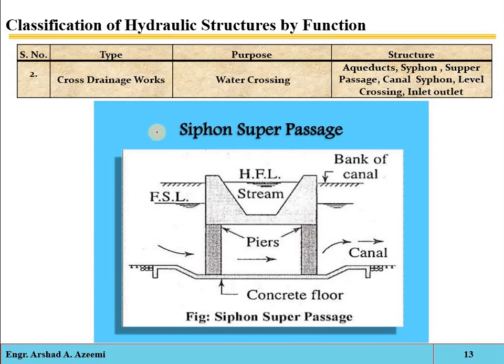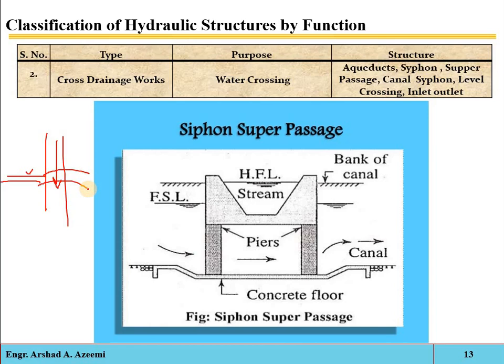As we have discussed, these passages depend on the full supply level of one flowing structure and the bed level of another flowing structure. A super passage is a hydraulic structure in which the drainage flow passes over the irrigation canal. For example, if that is the irrigation canal and here is the drainage flow, and the bed level of the drainage flow is above the full supply level of the irrigation canal, then the drainage flow will be passed over the irrigation canal. So this structure is called the super passage.